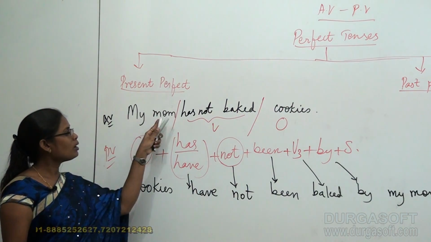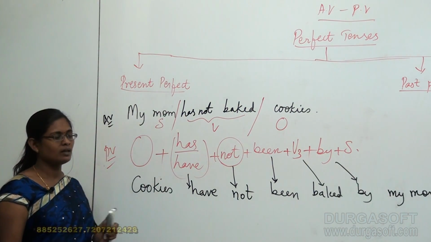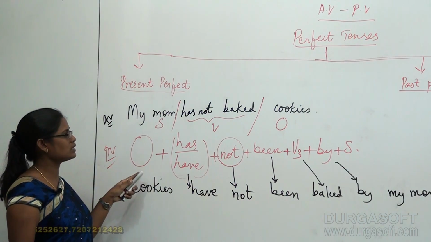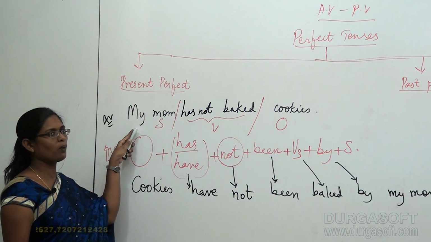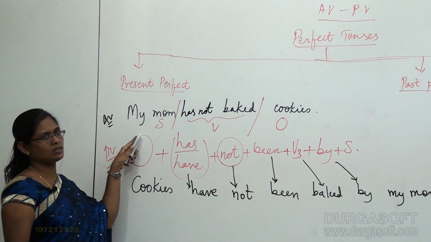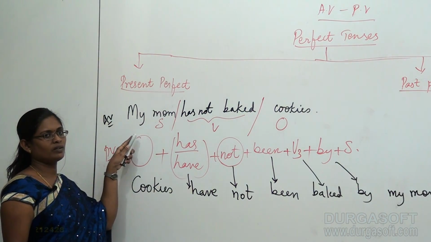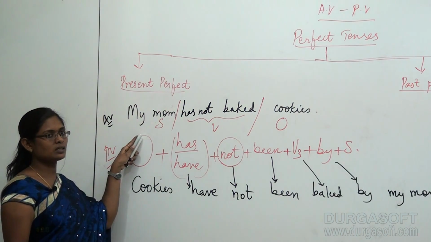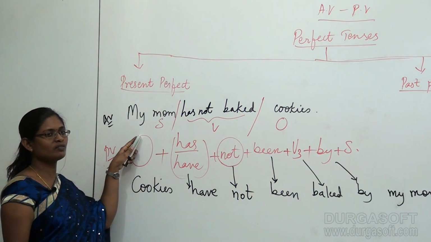Okay, my mom has not baked cookies. That means when you observe these two sentences, the first sentence is spoken from the mother's side, in terms of the mother.